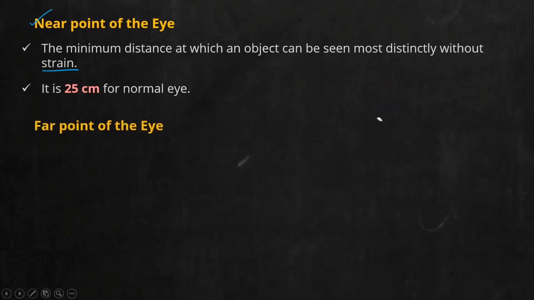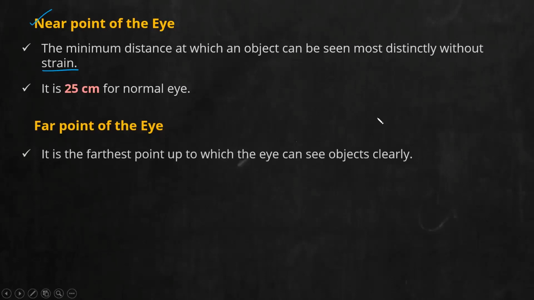Now, the exact opposite of near point is far point. Far point is the farthest point up to which you can see an object clearly. And for a normal eye, it is almost infinity. So understand two points: near point, which is 25 centimeters, whereas far point is infinity. That is, if you look at the night sky, you can see a star lying light years away. If you use a telescope, you can see up to a distance of a star lying in a nearby galaxy also. We can conclude the far point of a normal eye is at infinity.